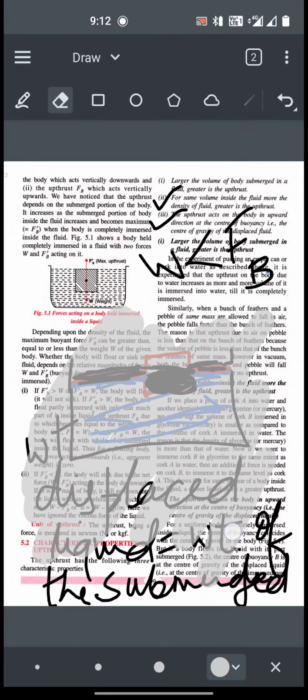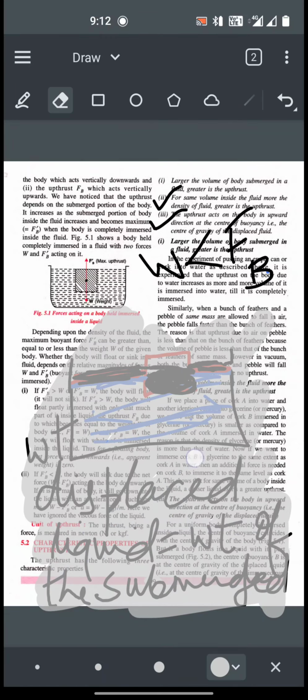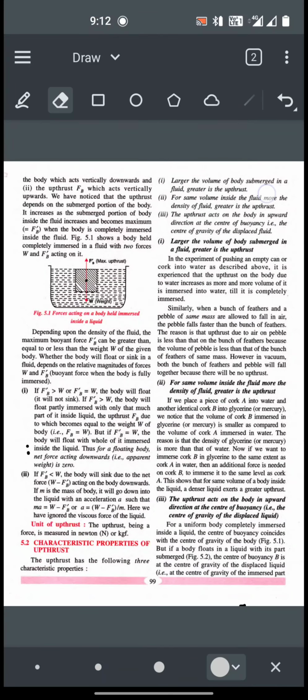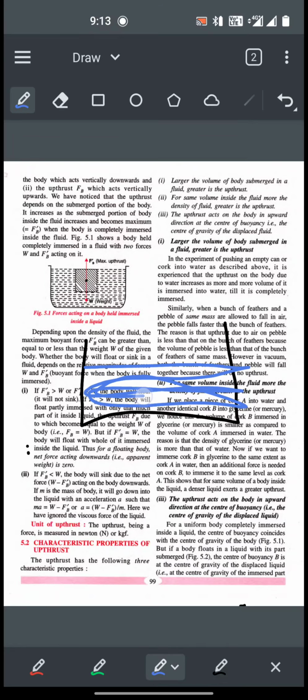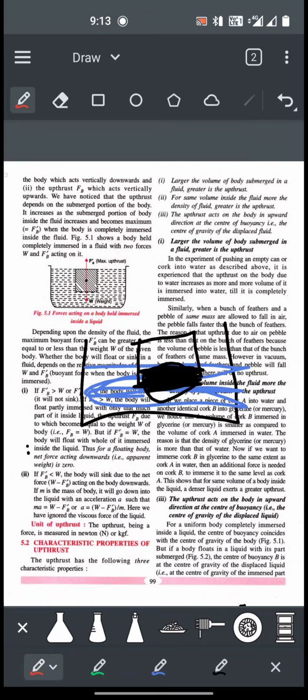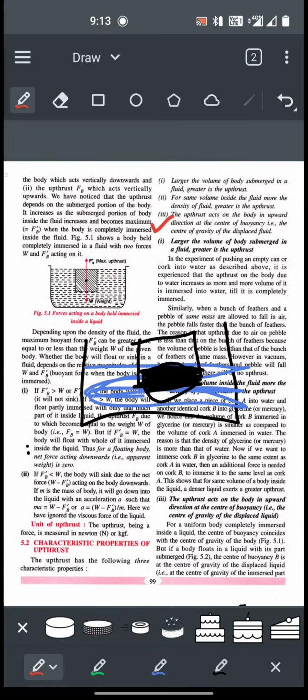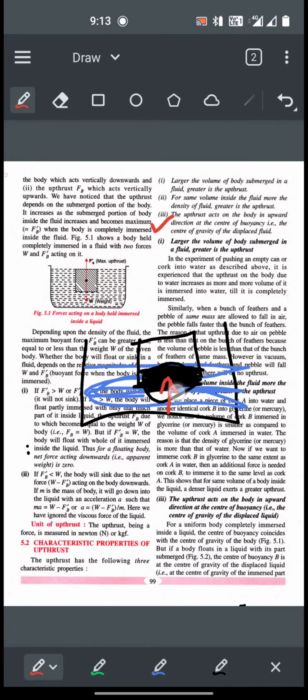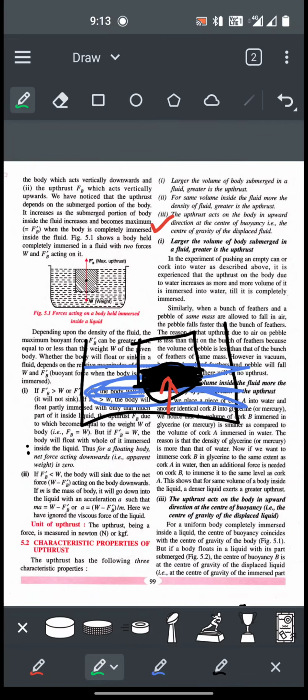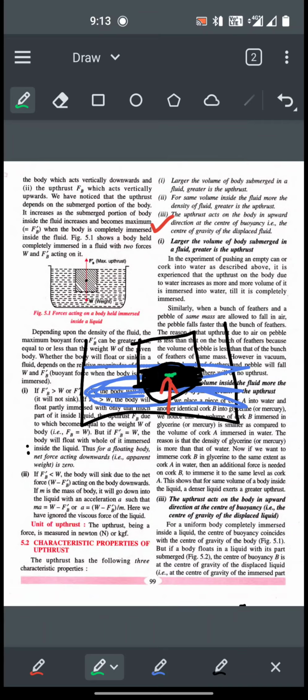Alright, so what the third characteristic of upthrust is telling us is where the upthrust acts. So we have the body here. This is the liquid, and this is the body here. This part of the body is submerged. So where is the upthrust acting? This characteristic talks about at what point the upthrust is acting. So the upthrust always acts, remember, at a point called the center of buoyancy. What is the center of buoyancy?